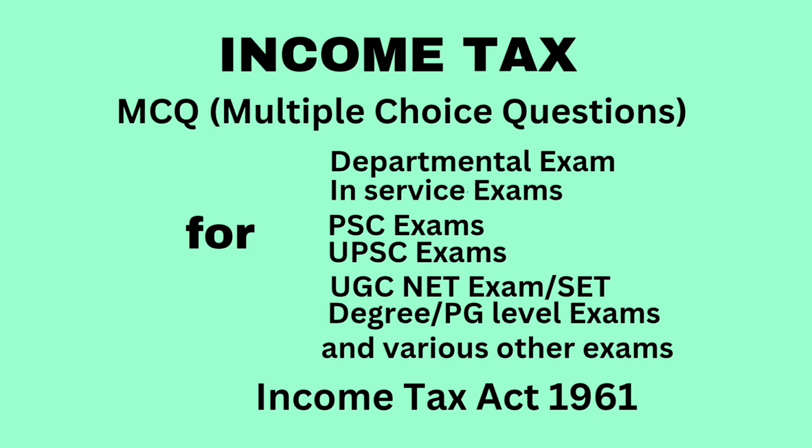Next question. Ram travels 10 kilometers every day to reach his office. He spends rupees 4,000 per month for traveling to his office. He receives a transport allowance of rupees 4,000 per month. What is the taxable amount? Answer, 48,000.